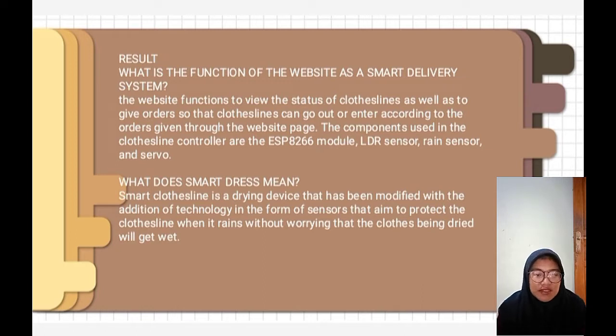What does smart clothesline mean? A smart clothesline is a drying device that has been modified with the addition of technology in the form of sensors that aim to protect the clothesline when it rains, without worrying that clothes being dried will get wet.